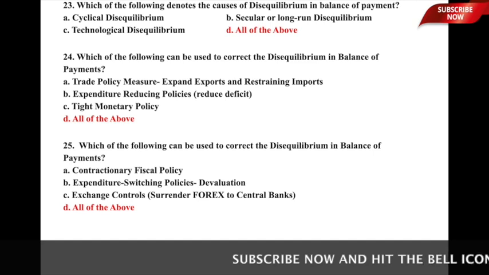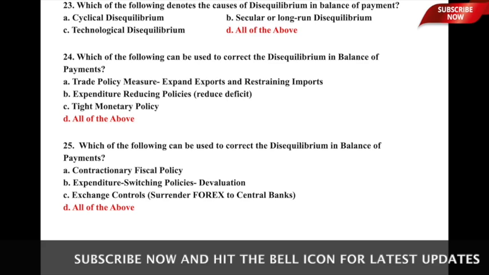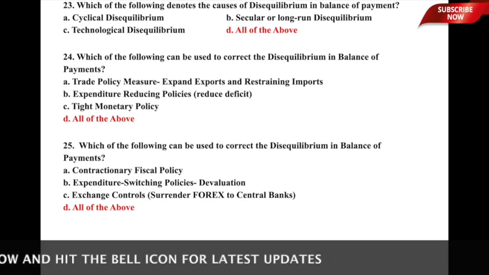Third is a tight monetary policy, and last is all of the above. So here again, the ways in which you can correct the disequilibrium in BOP are denoted by points A, B and C, and therefore option D, all of the above, is correct.